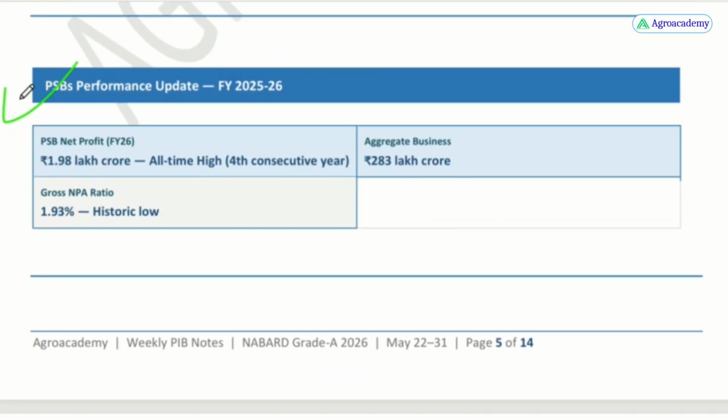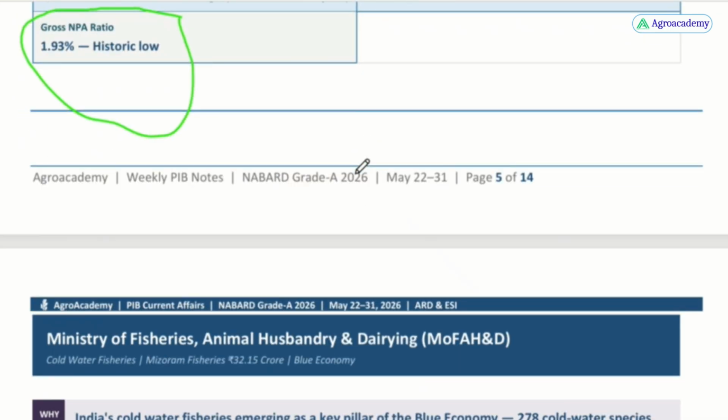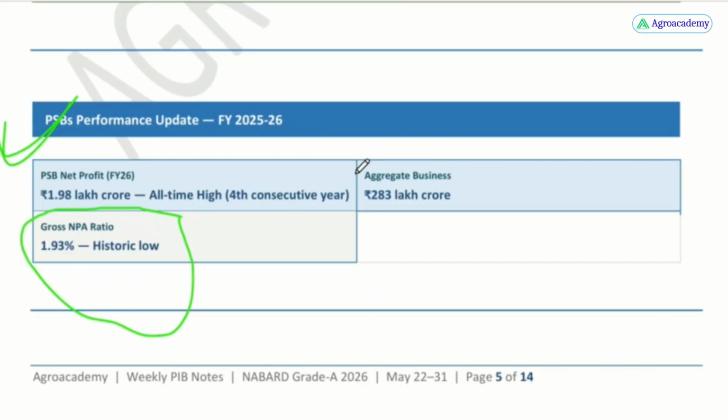Then the public sector banks performance update has been released, and a historically low NPA record has been seen in the last year, that is 1.93% only. NPA stands for non-performing assets. Non-performing assets means whenever a person takes a loan and he is unable to repay that loan, then the loan becomes a non-performing asset for the bank, because from the loans the bank earns a profit.